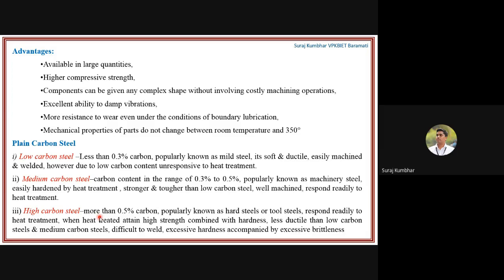When they are heat treated, they attain high strength combined with hardness, and are less ductile than low carbon steel and medium carbon steel. But high carbon steels are difficult to weld, and the excessive hardness is accompanied by excessive brittleness. Okay, so these are the various properties of low carbon, medium carbon, and high carbon steels. According to the application, you can use them.